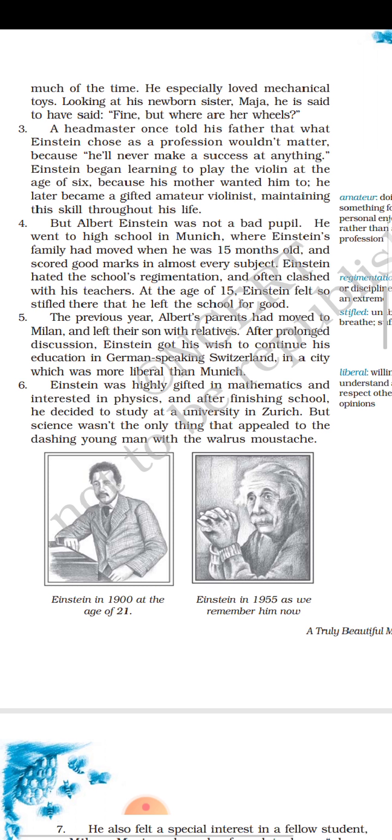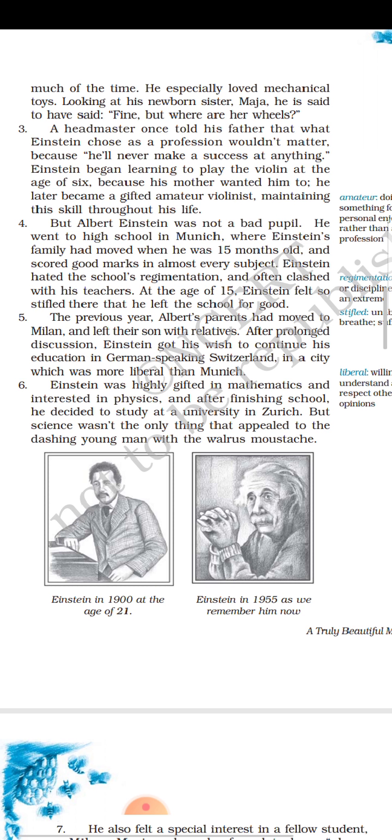He's telling, why do we need to know the date and the place and all that? We should know the why of it. This is how he would question the teachers, and often he clashed with them. At the age of 15, Einstein felt so stifled, so suffocated, breathless, can't even breathe, with that much strictness in that school in Munich, that he left the school for good. For good means forever. He didn't want to continue because everywhere there were rules, always discipline. And so he left the school.